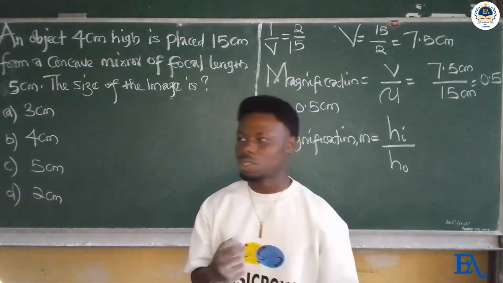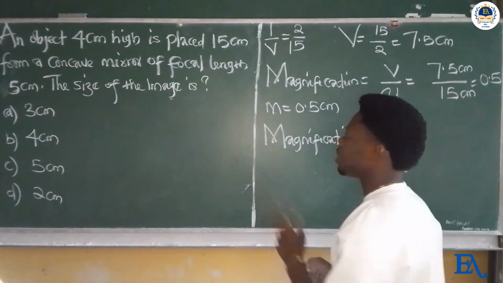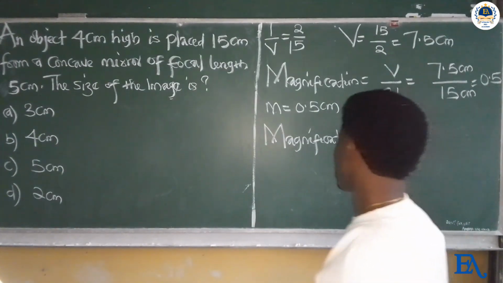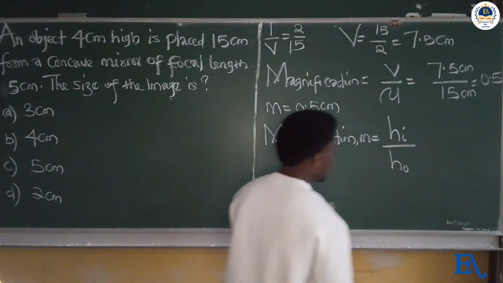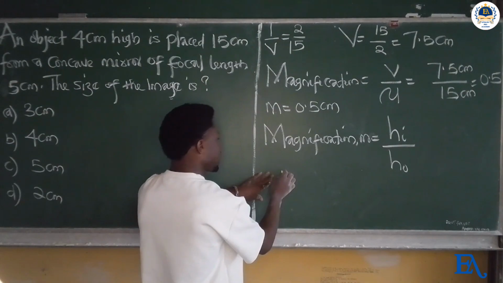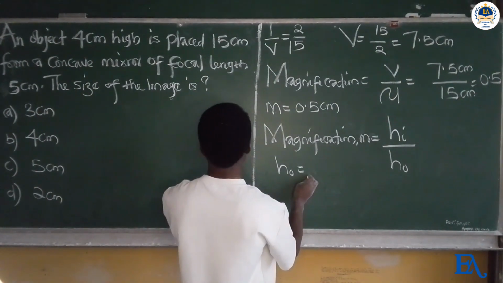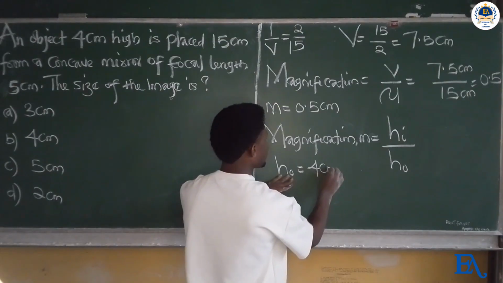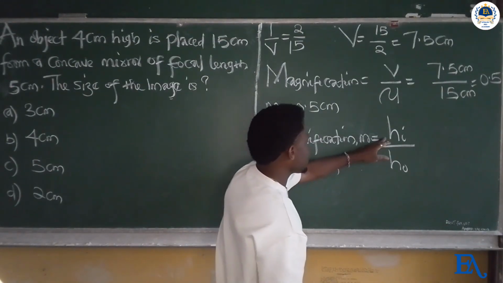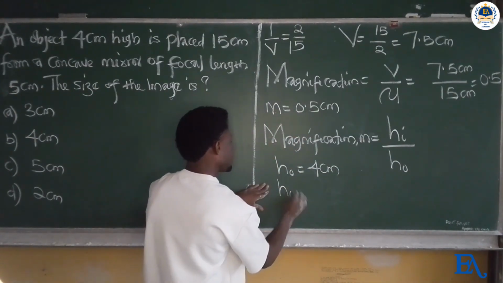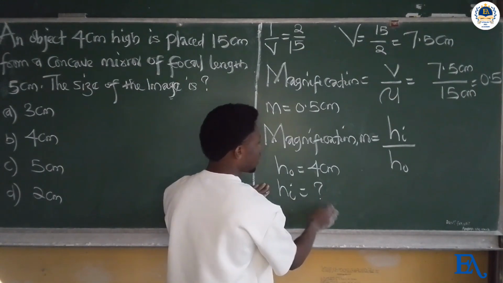Let's consider the question again. An object 4 centimeters high. So the object height, Ho, is given as 4 centimeters on the board, and the image height, Hi, is what is required.